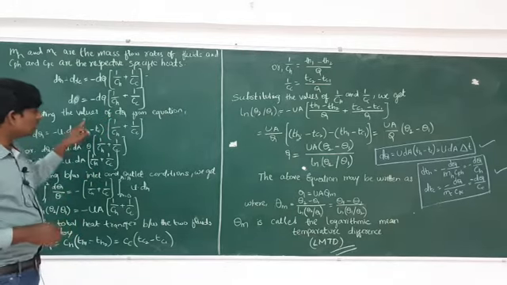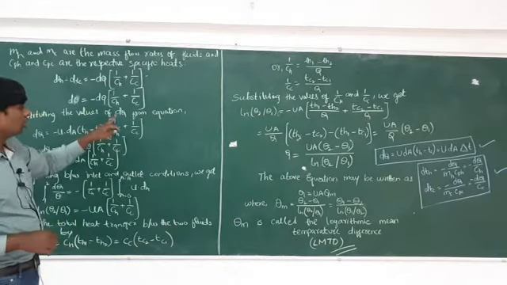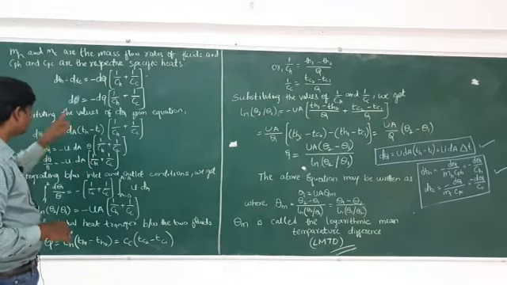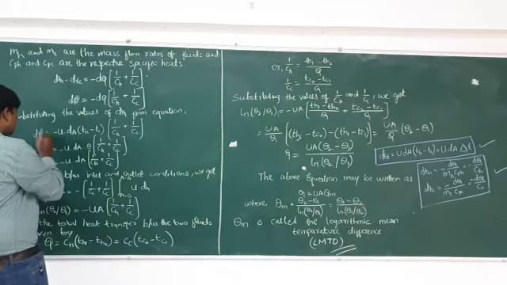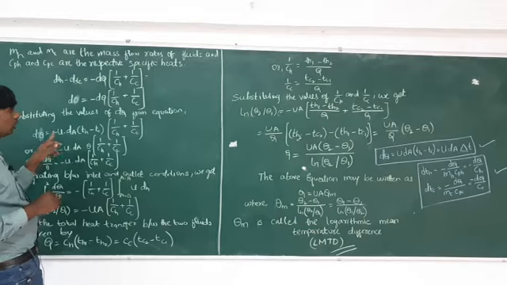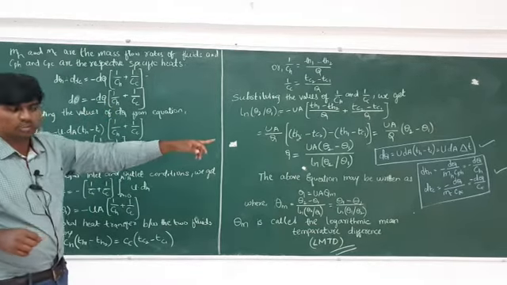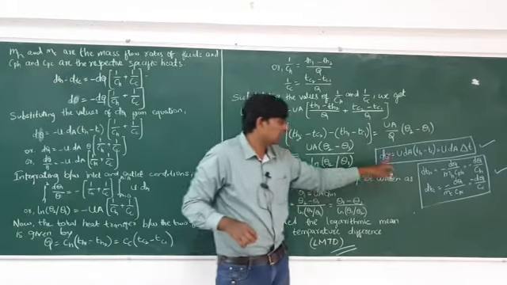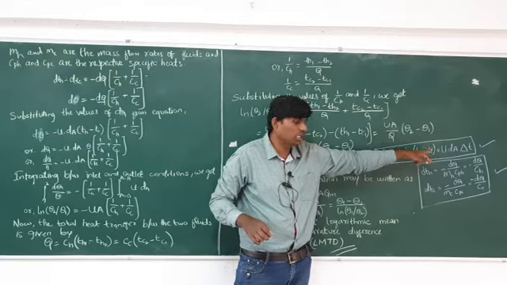Now substituting the value of dq from the equation. See, this one d theta write down as it is. This d theta is equal to, in place of dq, as you can see in the first equation, dq can be written as u dA th minus tc, u dA delta t.